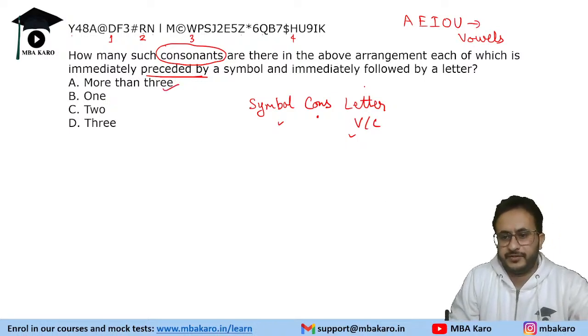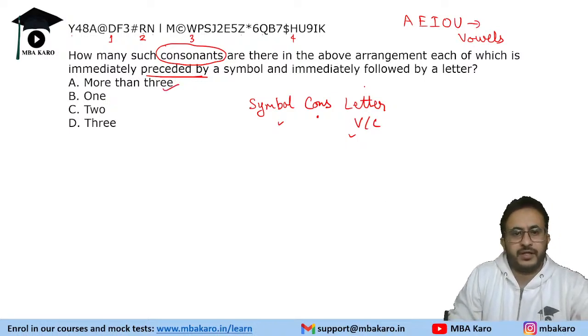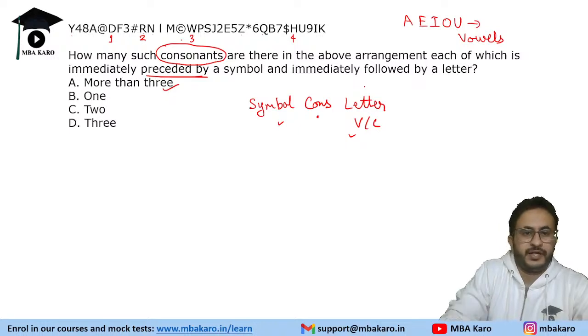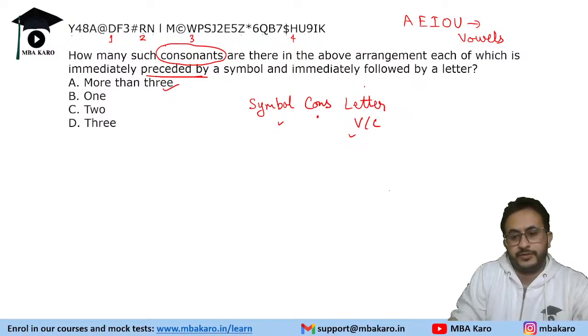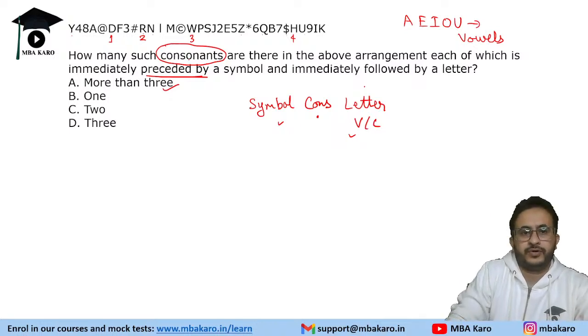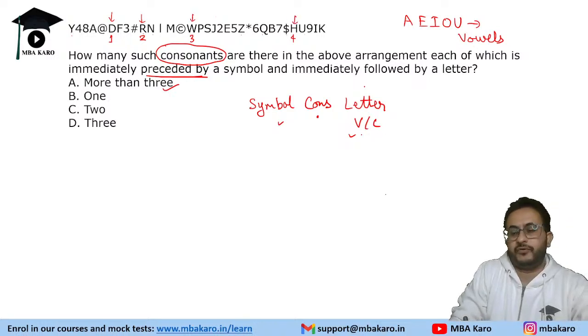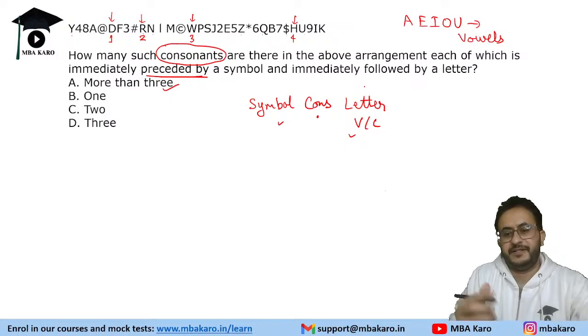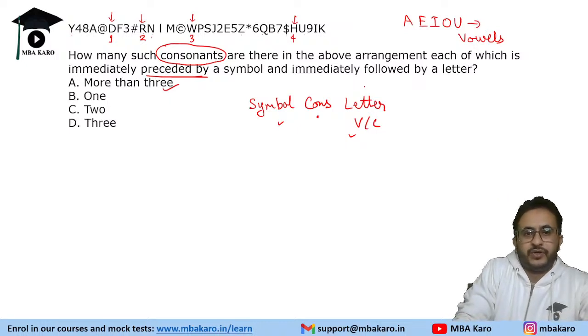So we will get RNCWP, copyright WP. Okay, and you will have $HU also. Okay, that's a symbol. So fourth is this. So there are four such consonants. Okay, one, before is a symbol, after is a letter. So when we say letter, it can be a vowel also, it can be a consonant also. If it had particularly said that it is a consonant, then you would have three, but U is a letter. Okay, so the answer is more than three.